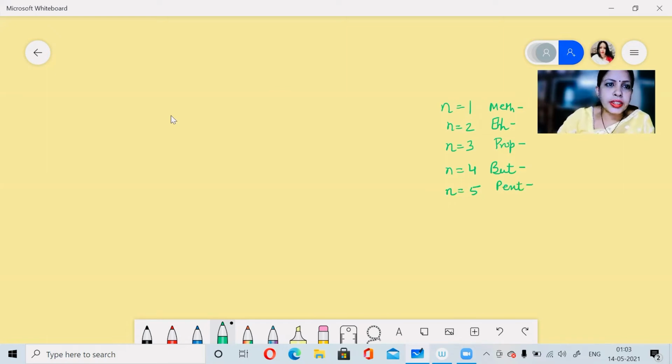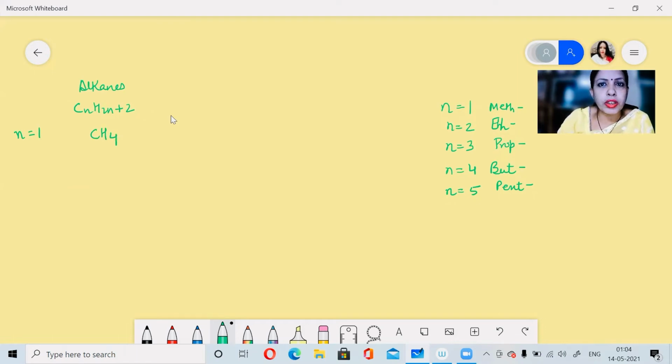Now let's see the series. If I talk about alkanes, the formula is CnH2n+2. Now there are two kinds of formulas for organic compounds. One is your molecular formula and the other is your structural formula. Now let's see how we write both the formulas. If n is equal to 1, then the first member of alkanes will be CH4.